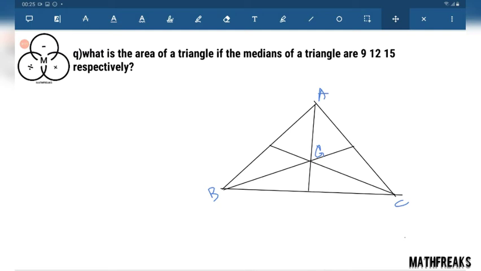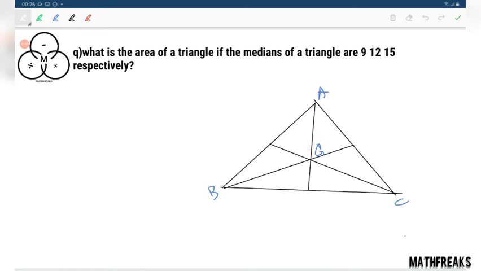That would be very difficult if you just go for properties of triangle, find the value of cos, and then try to find out the area of one part of the triangle and multiply by 6. Let us assume AD equals 9, BE equals 12, CF equals 15. We can apply the idea of 2:1 ratio. This DG will be 3, CF equals 15, so this will be 10.